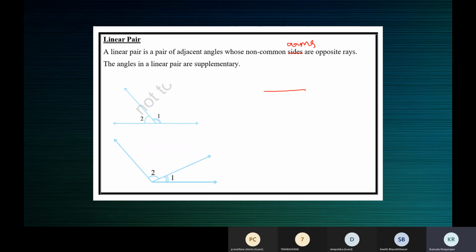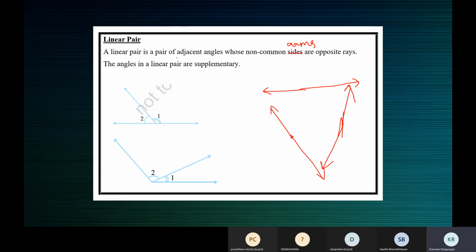That is, opposite rays meaning one ray goes like this, the other ray goes in the opposite direction like this. If one ray goes like this, the other ray should go like this in the opposite direction in a straight line. Okay.